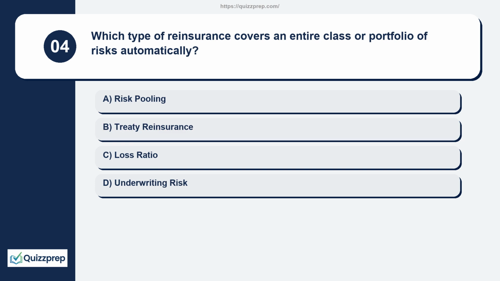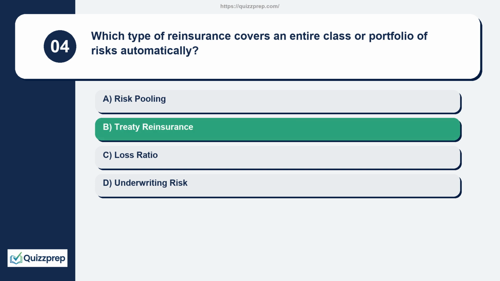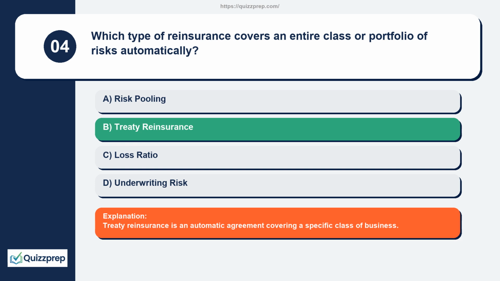Question 4. Which type of reinsurance covers an entire class or portfolio of risks automatically? Risk pooling, treaty reinsurance, loss ratio, underwriting risk. Treaty reinsurance is an automatic agreement covering a specific class of business.